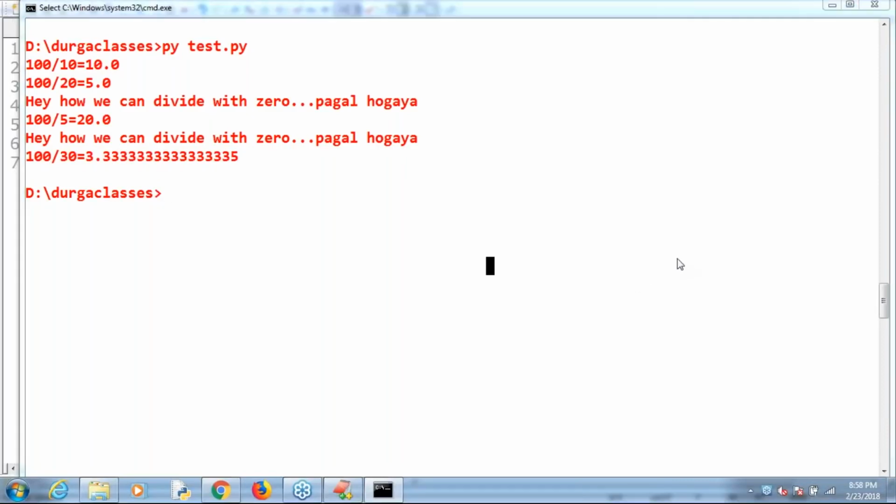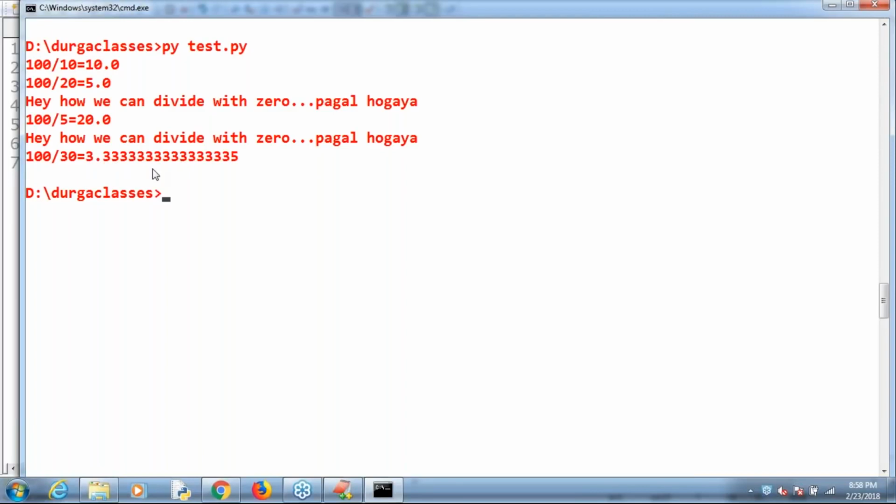Here there is one lady, Divya, asking some doubts. In float, how we can decide the number of decimal places? By seeing this answer, she's getting the doubt. Okay, 3.3333, Divya, correct, right? By seeing this one, you are getting the doubt.